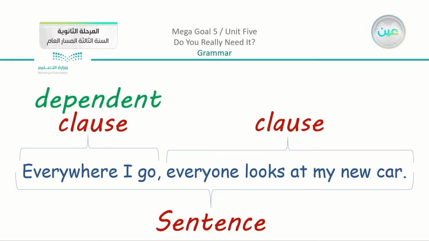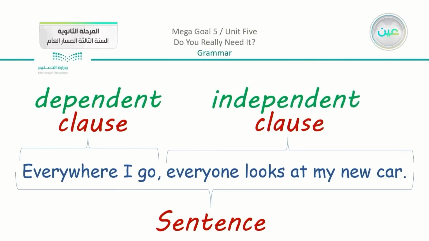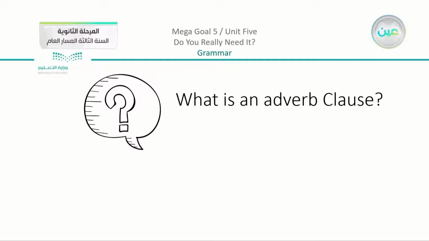And the other part, let's just ignore this one and say, everyone looks at my car. So if I come to you and tell you, everyone looks at my new car, here you have a complete idea, you understand something completely. Which means that this clause is independent. So now we know that the dependent clause doesn't give a complete meaning, and this is going to be the adverb clause. And the other part is an independent clause because it gives you a complete idea or a complete meaning. Now moving on, just to make sure that we are on track here, what is actually an adverb clause?